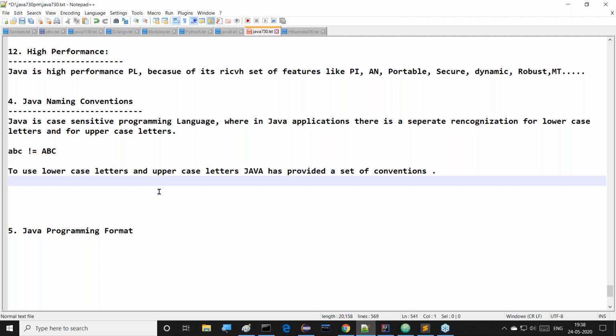What are the various conventions which are provided by Java?